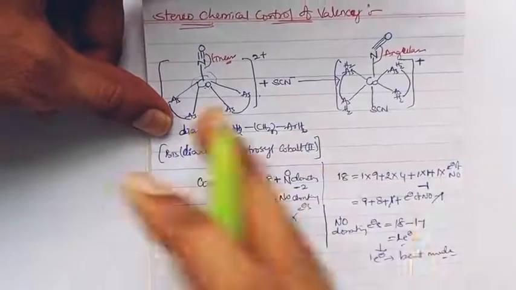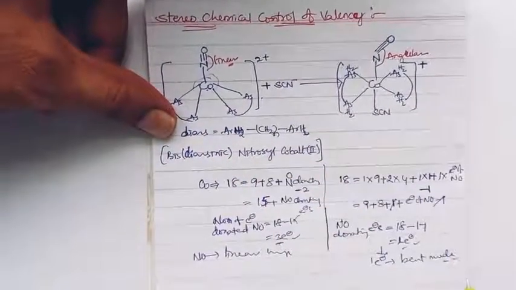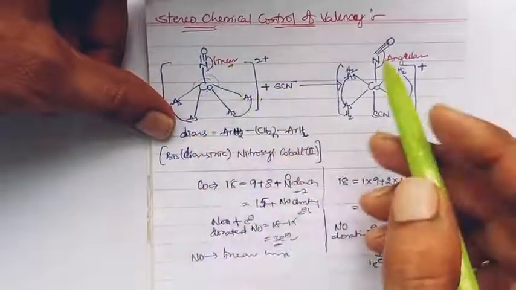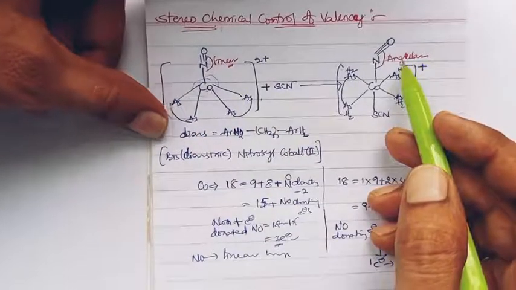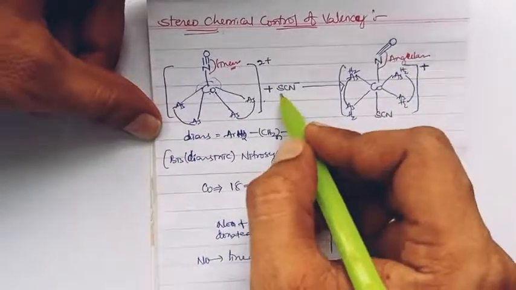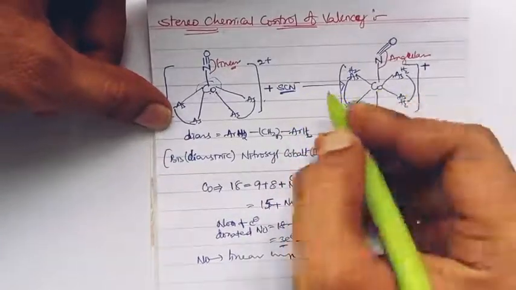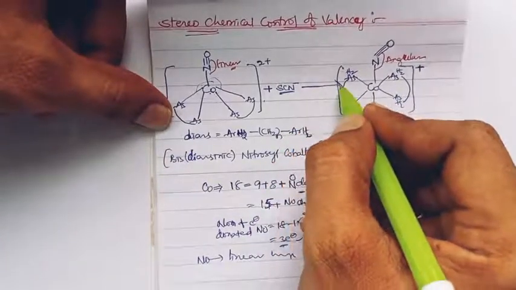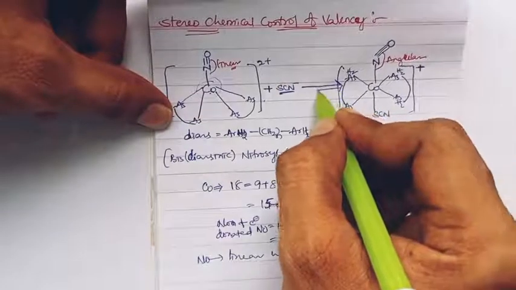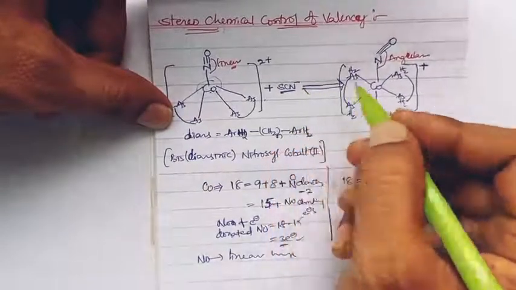So this particular change of linear bonding mode to bent bonding mode was caused by the attack of thiocyanate. This attack of thiocyanate could be a reversible reaction.